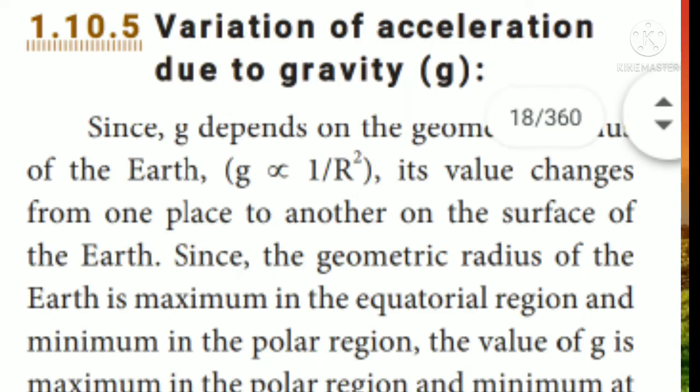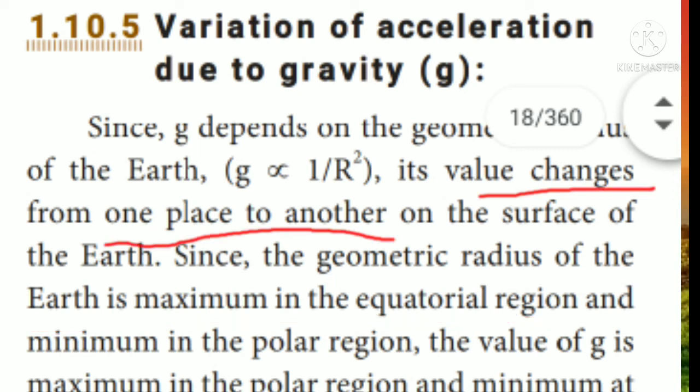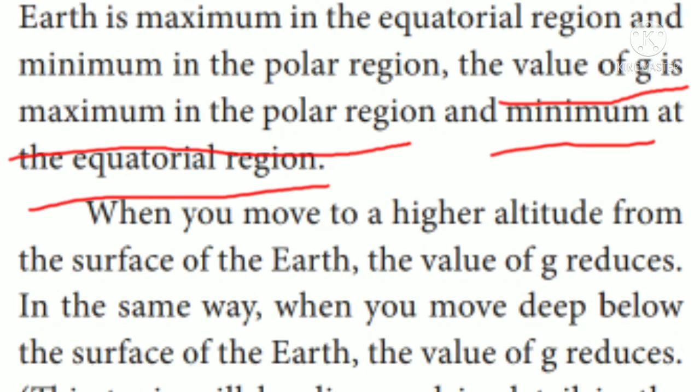Next one, the variation of acceleration due to gravity. The value of g depends on the geometric radius of the earth. Where the radius is maximum, the value of g is minimum. In the equator region the radius is maximum, so the value of acceleration due to gravity is less. In the polar region the radius is less, so the value of g is maximum in the polar region. And it is minimum in the equatorial region.